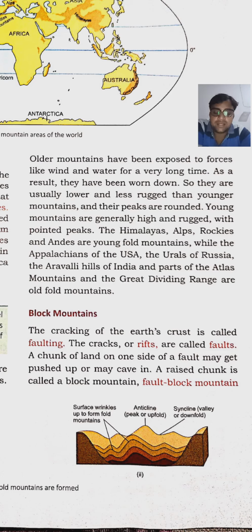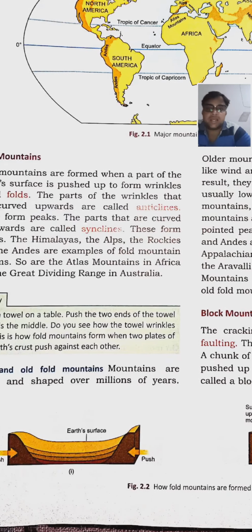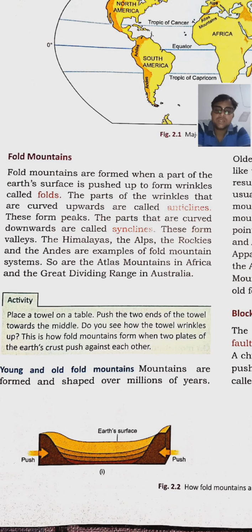Then the anticlines are the wrinkles which are very high, they are known as peak. Then the wrinkles which are very low are known as valley or downfold, or they are known as syncline. Actually, anticlines form the peaks, and the curved downwards synclines form the valleys.